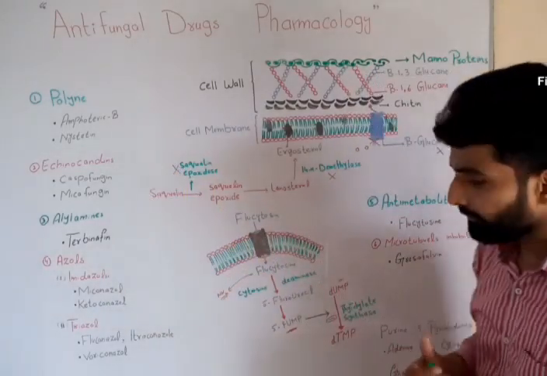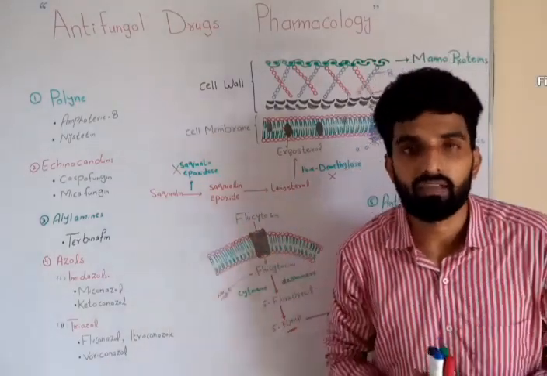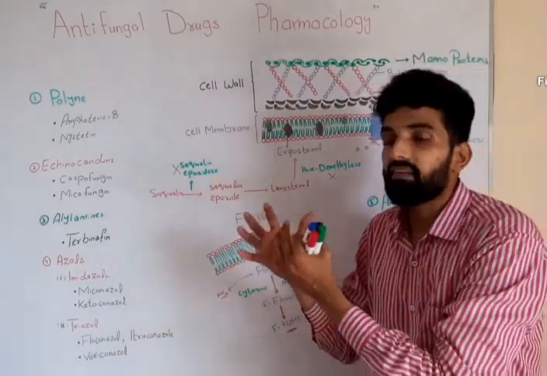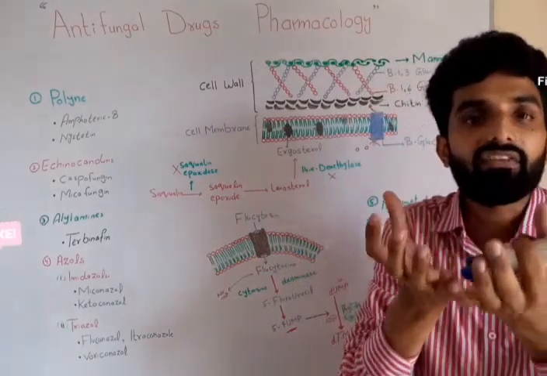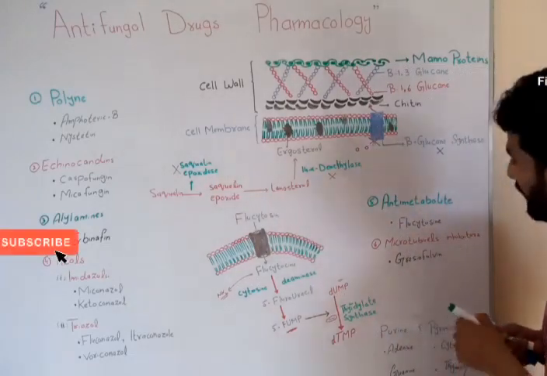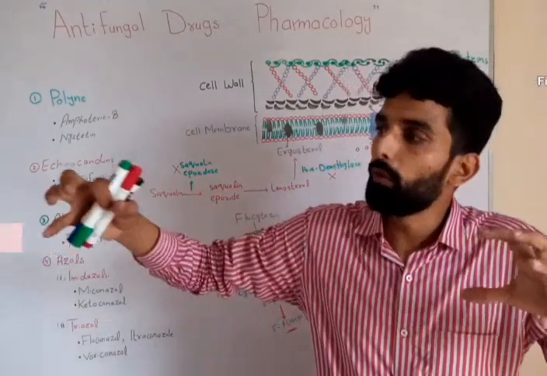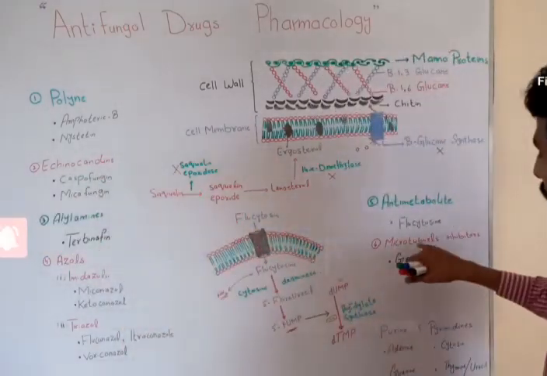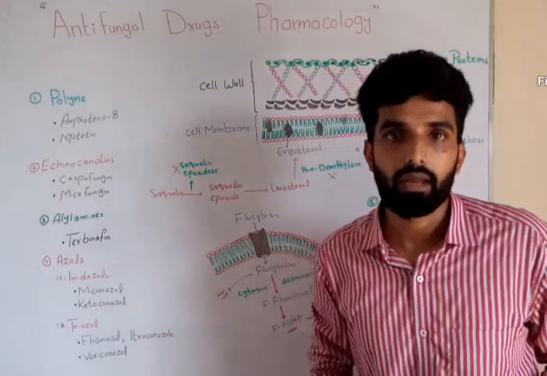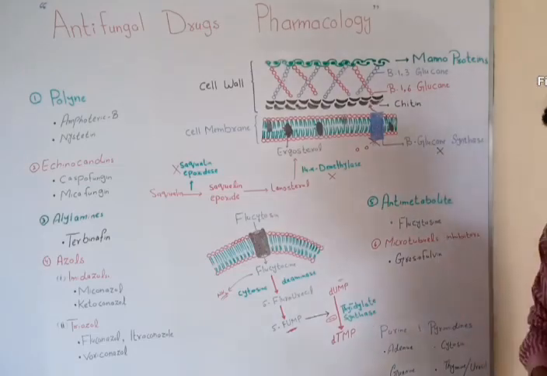And second, these microtubules also play a very important role as the cytoskeleton of the cell. Like my skeleton gives me support and shape, similarly the cytoskeleton of the cell gives the cell support and shape. Microtubules are a polymer of tubulin protein, which means lots of tubulin proteins join together to form a microtubule. Griseofulvin will bind with the tubulin protein, so the structure and function of microtubules will get disturbed.